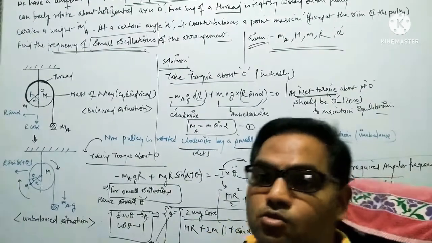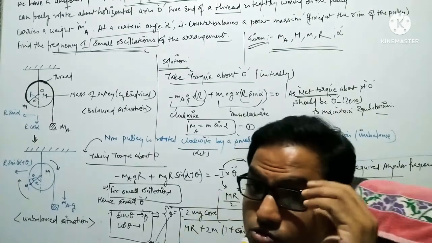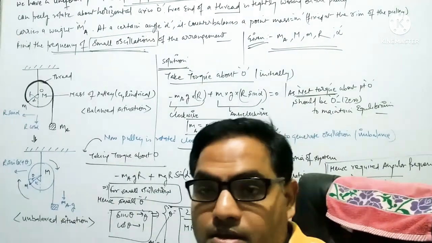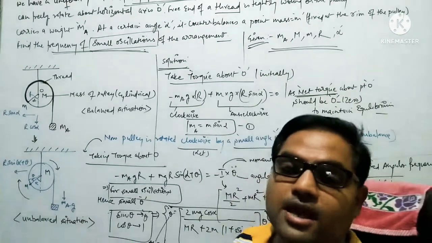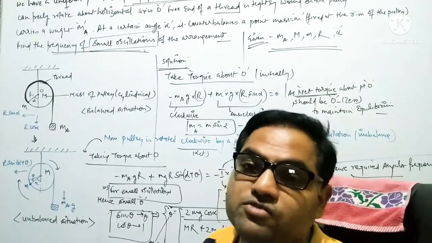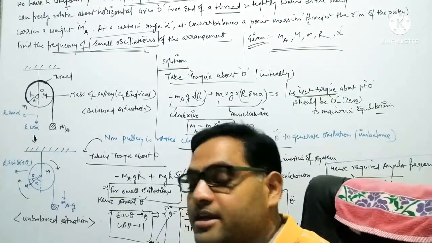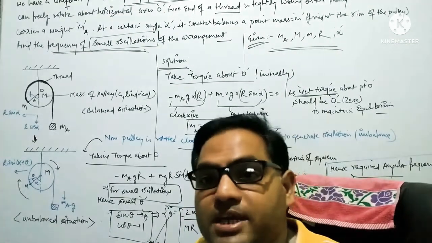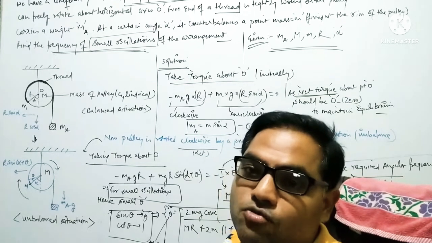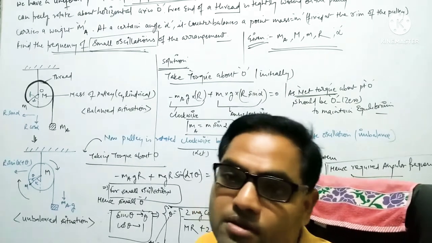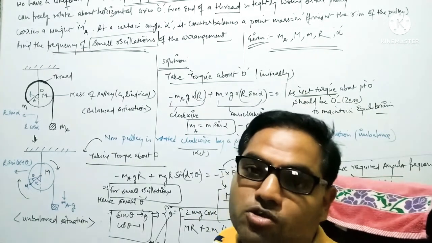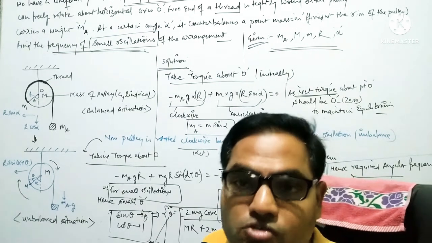Now, considering the question again, how will we solve that? How can we calculate the frequency of oscillation? First we have to calculate the angular acceleration. When we get a relation between the angular acceleration and displacement, this can lead to a numeric value from which we can calculate the angular frequency of the oscillation.